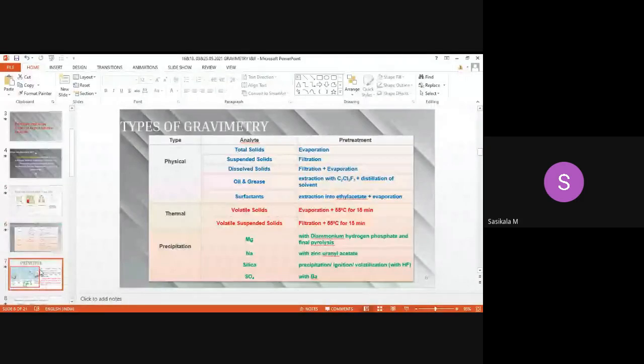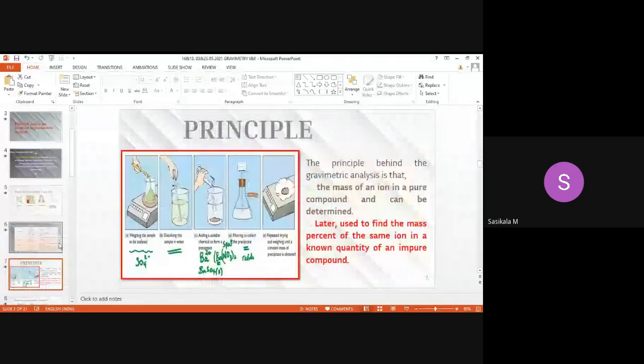Then next, coming to the principle part. Here, the principle behind gravimetric analysis is that the mass of an ion in a pure compound can be determined. Actually, this sentence is wrong.